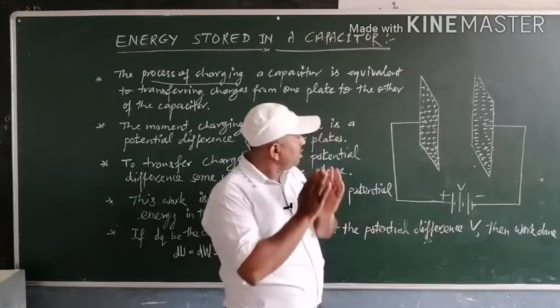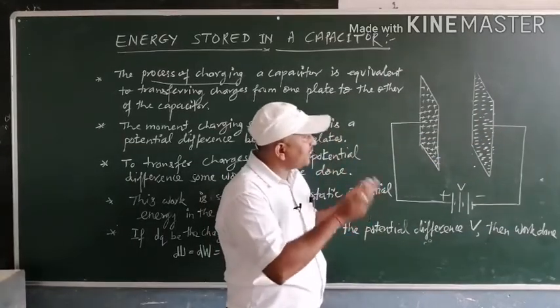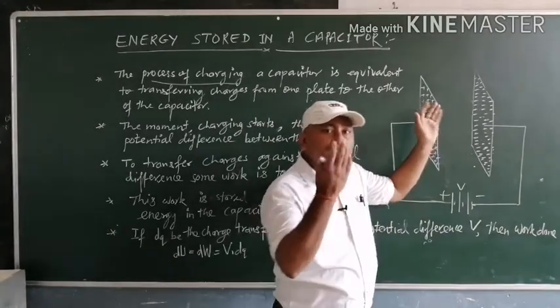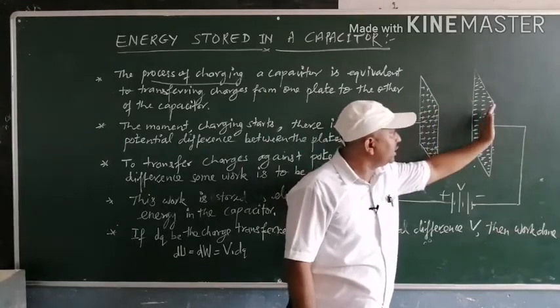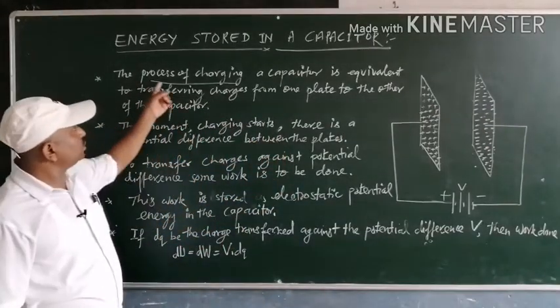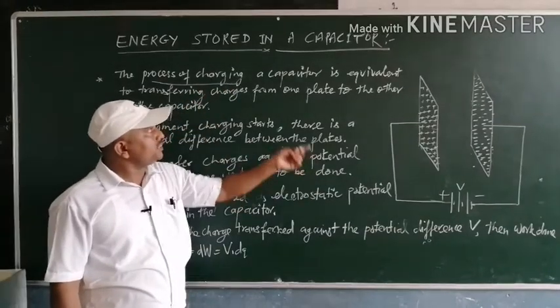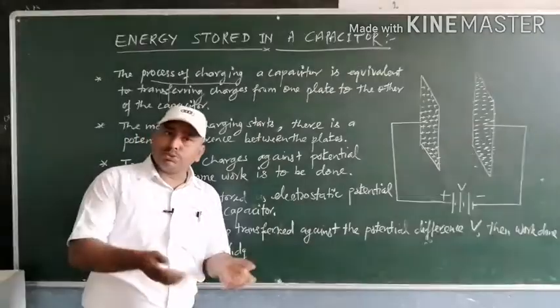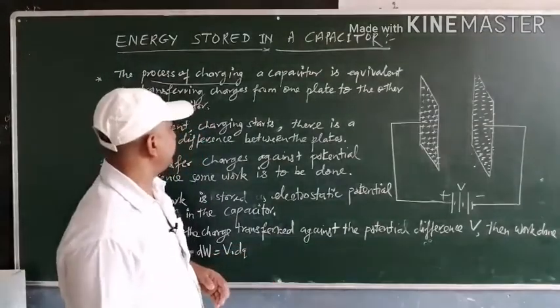So the process of charging means the transferring of charge from one plate to the other plate of the capacitor. Okay, first concept is the process of charging.